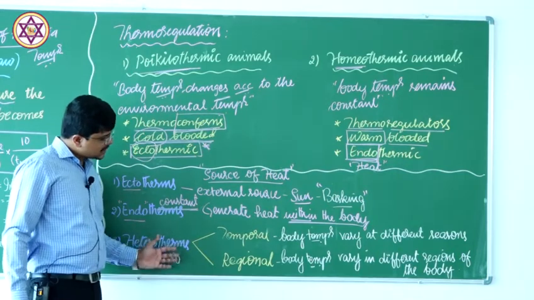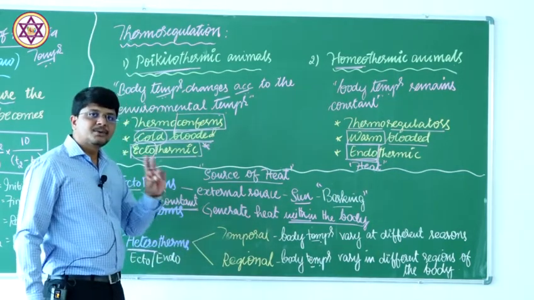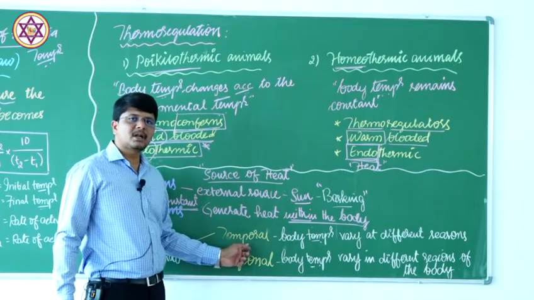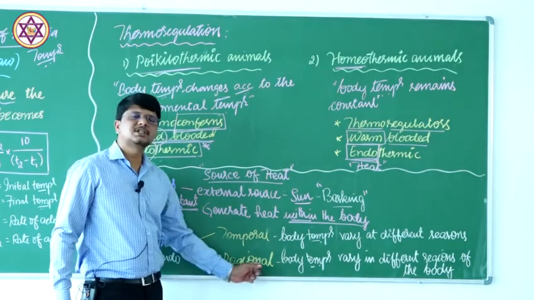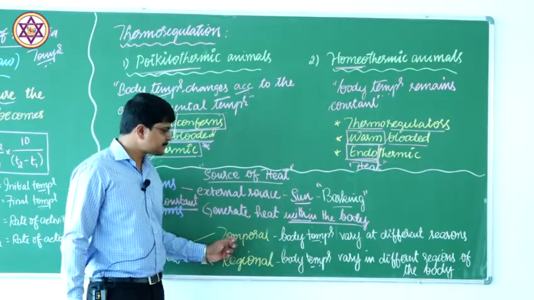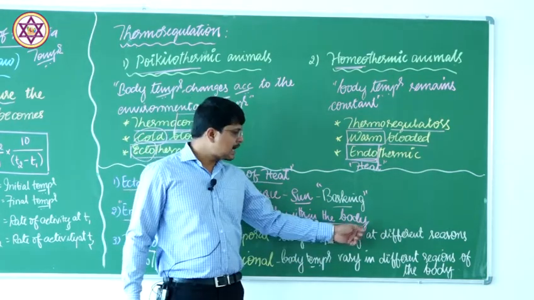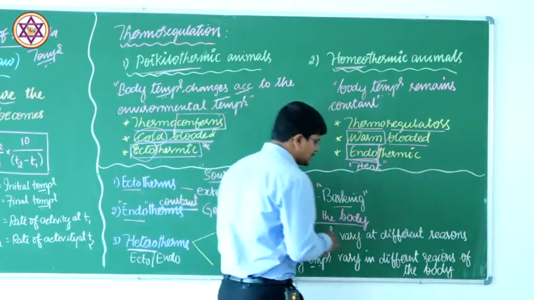Once again, heterotherms are divided into two categories: temporal heterotherms and regional heterotherms. Temporal heterotherms means the body temperature varies at different seasons.